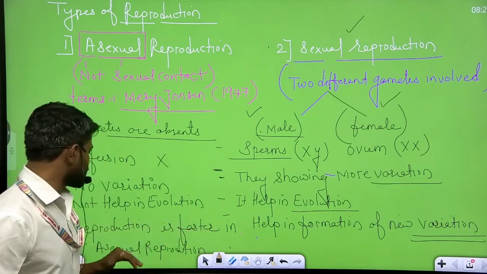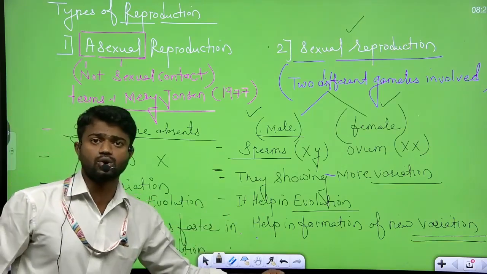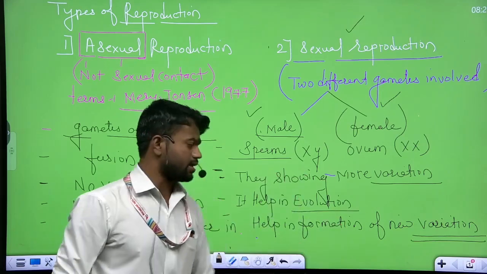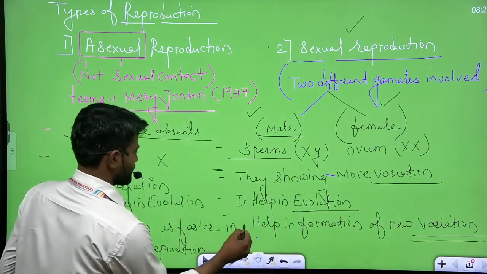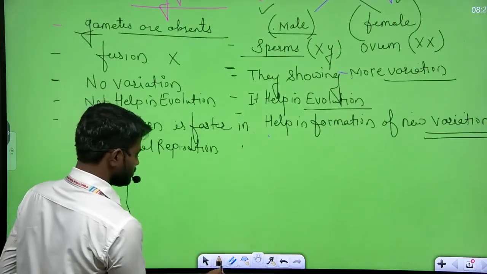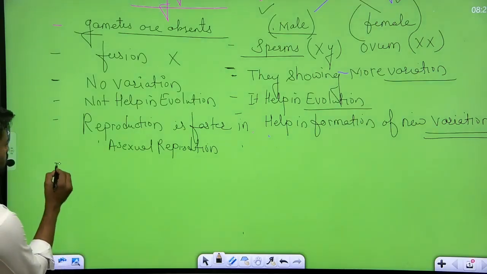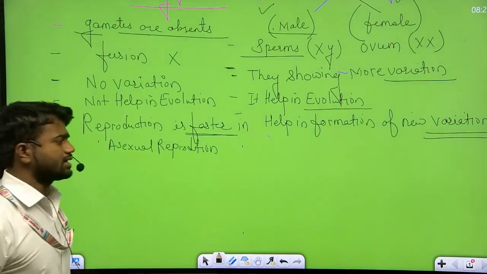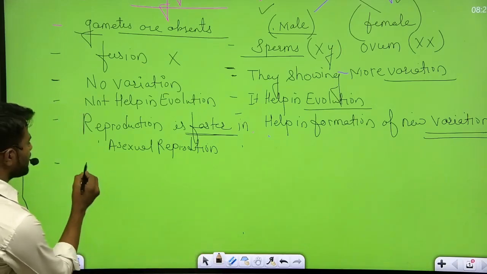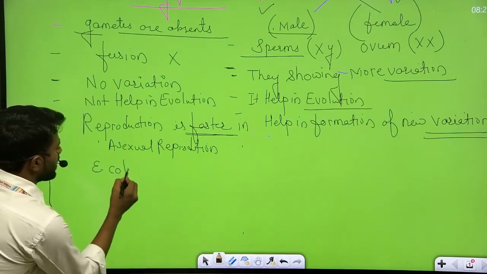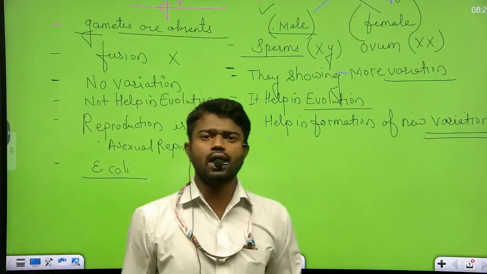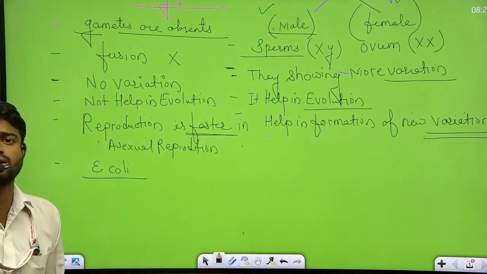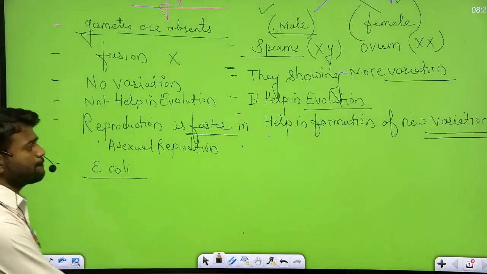Asexual reproduction is a faster process. Reproduction बहुत ज़्यादा faster process है. Example भी देंगे इसका. Sexual reproduction requires more time. So asexual reproduction is a faster process. What is the meaning of faster process? Because reproduction requires very little time. For example, Escherichia coli or E. coli bacteria, they are present in some dirty water. Such bacteria's reproduction process is much faster as compared to human beings.